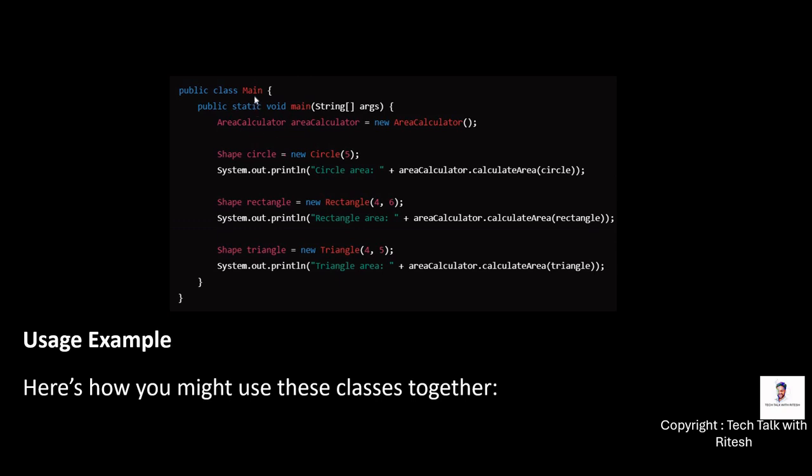This is the usage example. Finally, for example, within the main class, I want to add a triangle. I'll just create an object of shape and use the triangle, initialize the triangle class. That's it.